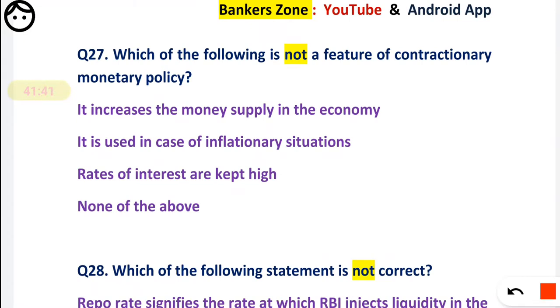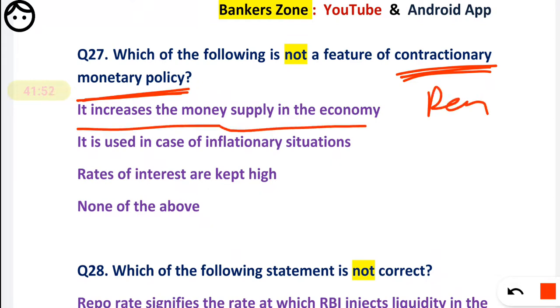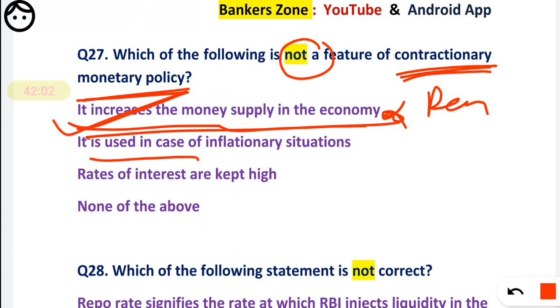Which of the following is not a feature of a contractionary monetary policy? Contractionary means reduce. The first option, increase money supply in the economy, is not a feature. We have to find the one that is not. So obviously we have to decrease the money supply in the economy. It is used in an inflationary situation.